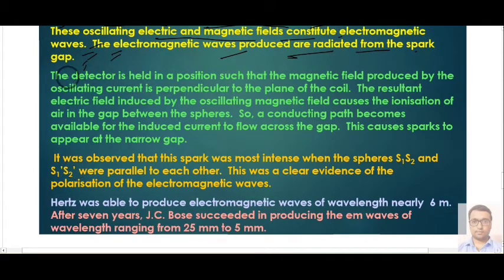Now the next portion is for the detector. The detector is held in a position such that the magnetic field produced by the oscillating current is perpendicular to the plane of the coil. The resultant electric field induced by the oscillating magnetic field can cause the ionization of the air in the gap of the sphere. So a conducting path becomes available for the induced current to flow across the gap. This causes the spark to appear in the narrow gap. This is saying the same thing, how the spark is generated. Now we can say that the spark is the most intense when the spheres S1 and S2 are parallel to each other.